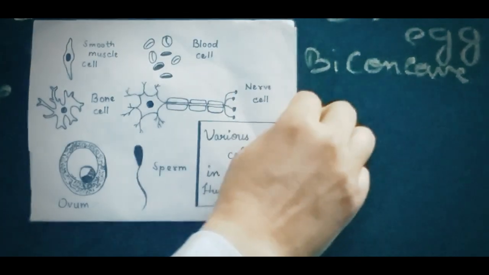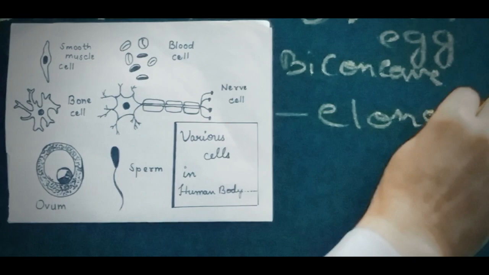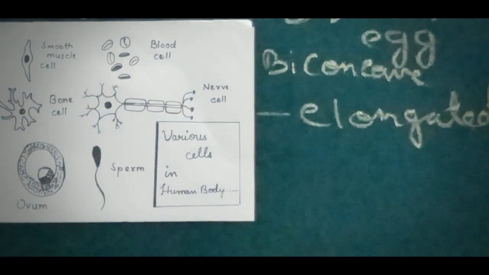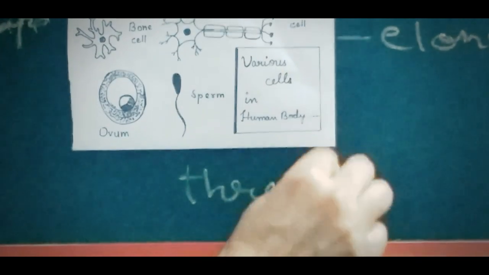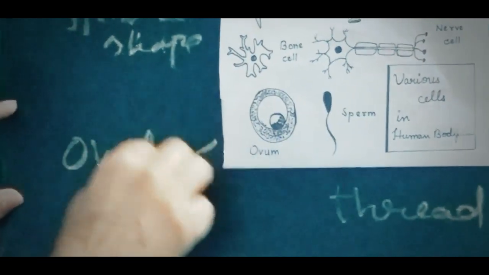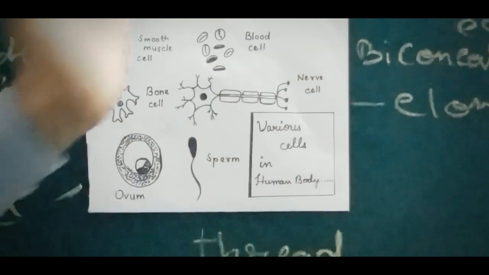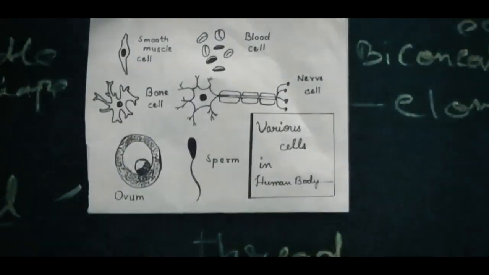This is a nerve cell, which is elongated and thin. The sperm cell is a very thin thread-like structure, and the ovum cell is oval in shape. So in this topic we have studied different sizes and shapes of cells.